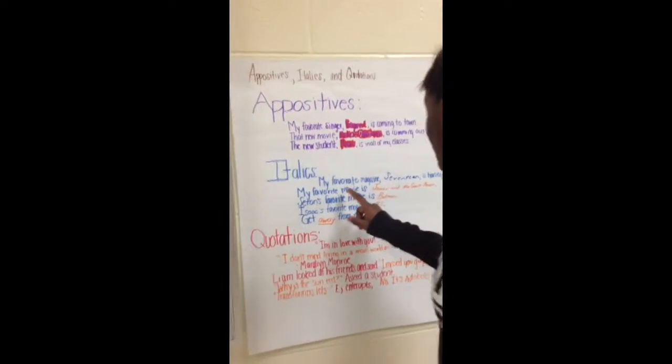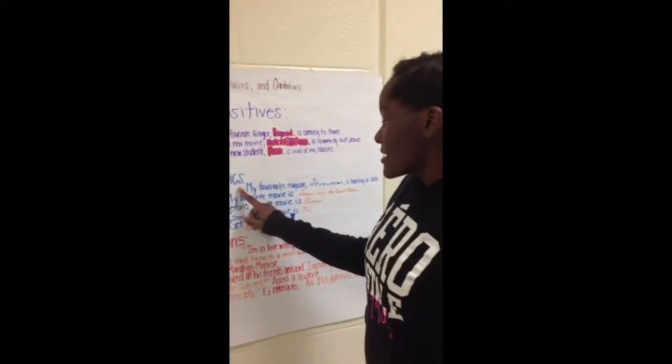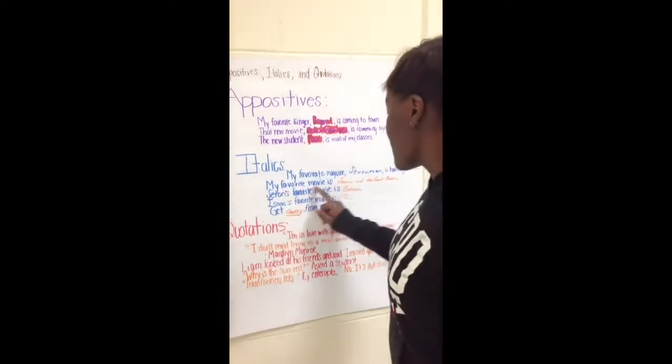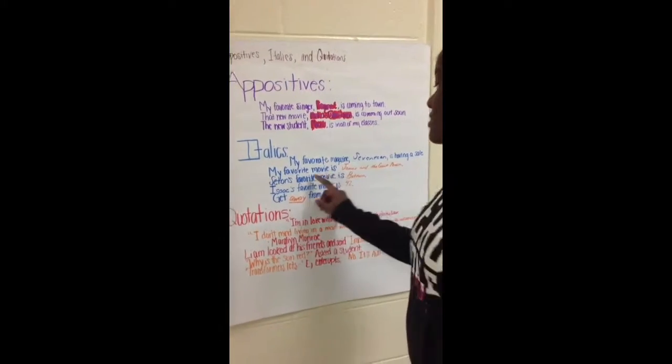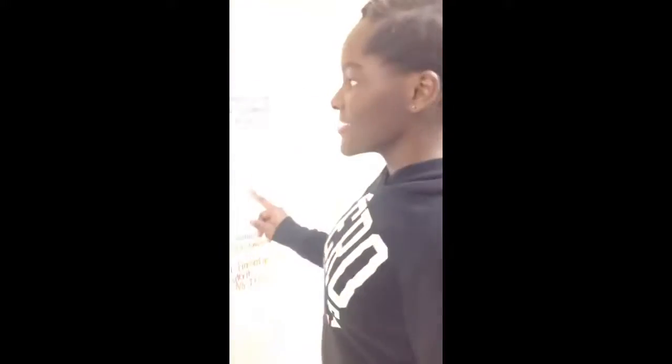Italics. My favorite magazine, 17, is having a sale. The italic in this sentence would be 17. My favorite movie is James and the Giant Peach. The italic in this sentence would be James and the Giant Peach. Seaton's favorite movie is Batman. The italic in this sentence is Batman. Isaac's favorite movie is 42. The italic in this sentence is 42.